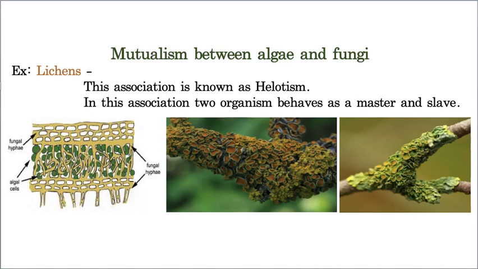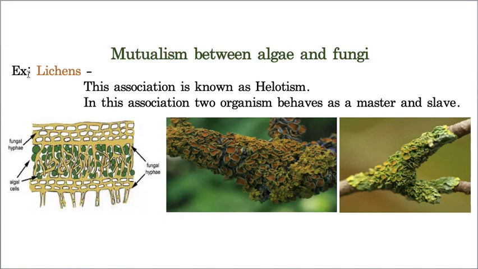The next example is mutualism between algae and fungi. This is a separate topic of biological classification. Hope you remember, after finishing the explanation of fungi, we explained mycorrhiza and also lichens. These are exclusive, separate topics in our syllabus, which we already completed, and we took 2-3 tests also on this. So I need not explain more.